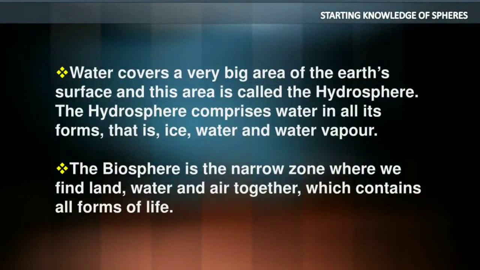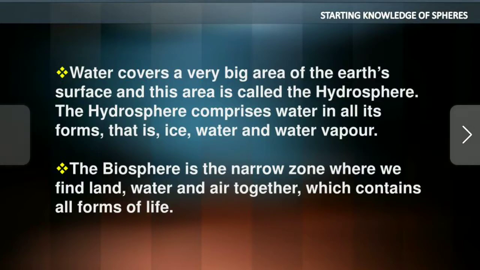Next, the water that covers a big area of the Earth's surface is called hydrosphere. The hydrosphere comprises water in all its forms, that is ice, water, and water vapor. The next is the biosphere, the narrow zone where we find land, water, and air all together, which contains all forms of life.